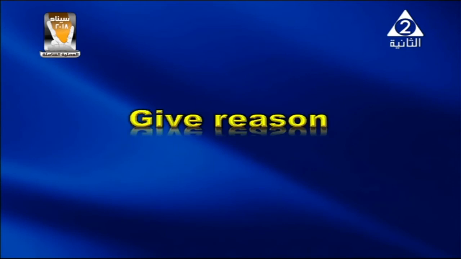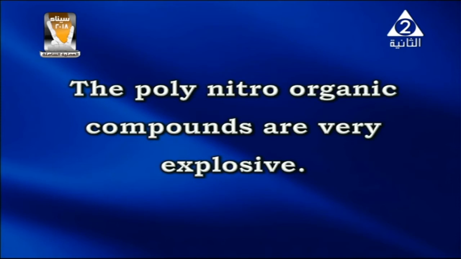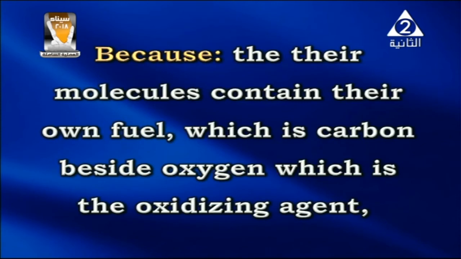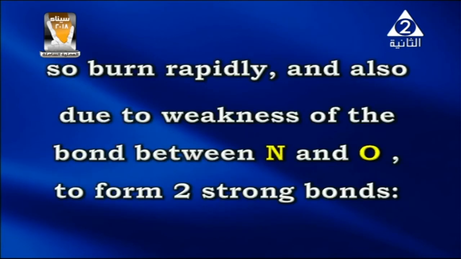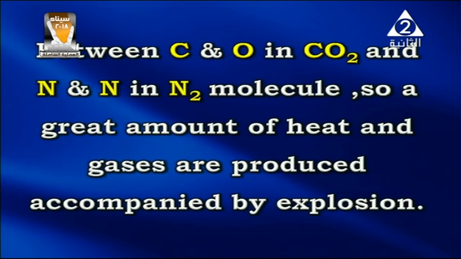Now we have give reason in this point. The polynitric organic compounds are very explosive because their molecules contain their own fuel, which is carbon, besides oxygen, which is the oxidizing agent, and so burn rapidly, and also due to the weakness of the bond between N and O to form two strong bonds between carbon and oxygen in carbon dioxide and N and N bonds in the nitrogen molecule. So a great amount of heat and gases are produced accompanied by explosion.